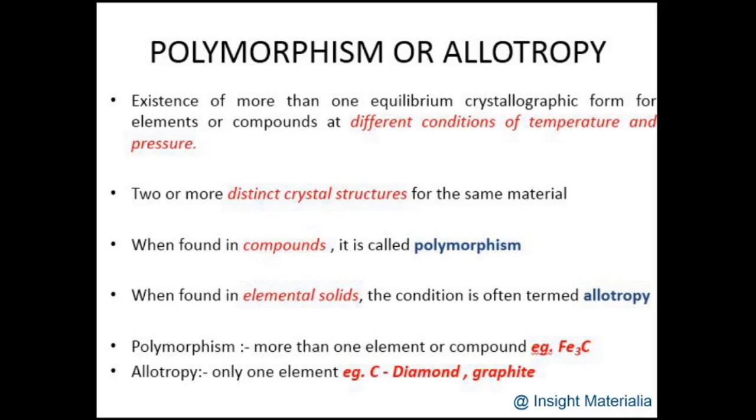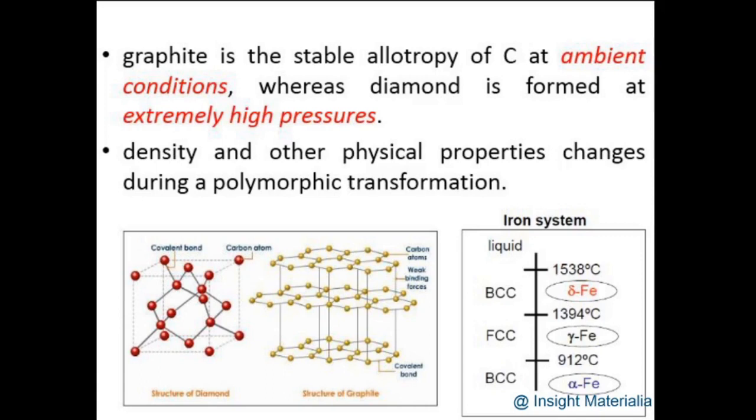If it is exhibited in compounds, for example iron, we will call it polymorphism. If the same phenomenon is shown in elemental materials, for example carbon, we will call it allotropy. Then how these changes in crystal structure happen, how the same chemistry material can exist in more than one crystalline form, and under what condition, that we have to discuss.